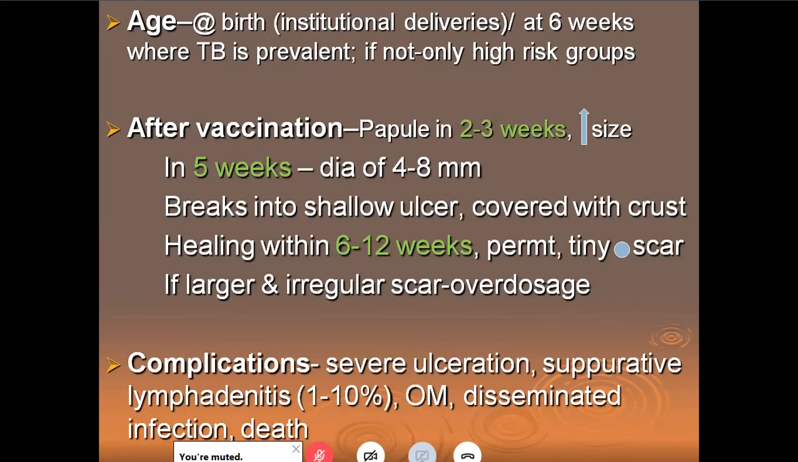Please remember, in 2 to 3 weeks, the papule becomes increasing in size. In 5 weeks, it becomes about 8 millimeters in diameter and it breaks into an ulcer, which is covered with the crust, right? Tell the mother all these things because she'll be worried. She'll be thinking this is a wound or something. Please tell her not to touch that part. This papule and bursting, ulcer and crust, they are all a part of the BCG vaccine, development of the immunity.